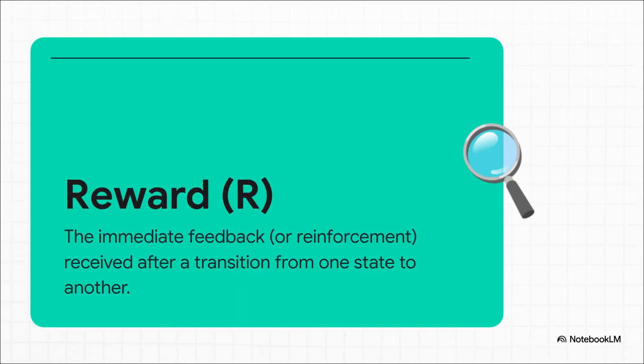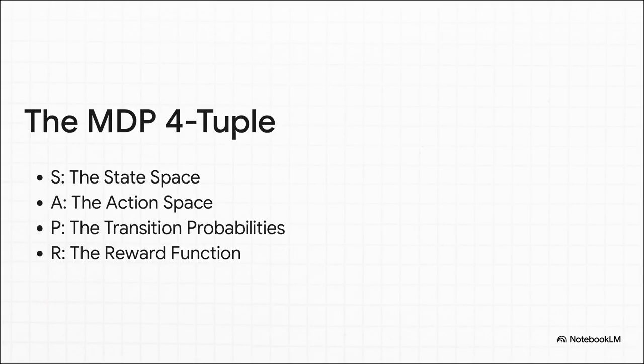And finally, we have the reward function, R. This is the feedback loop. It's the signal that tells the agent what's good and what's bad. Finding the cheese at the end of the maze might give a big, juicy reward of plus 10, but every single step could cost a tiny negative reward, like -1. This is clever because it encourages the agent not just to find the cheese, but to find it as efficiently as possible. And boom, there you have it.